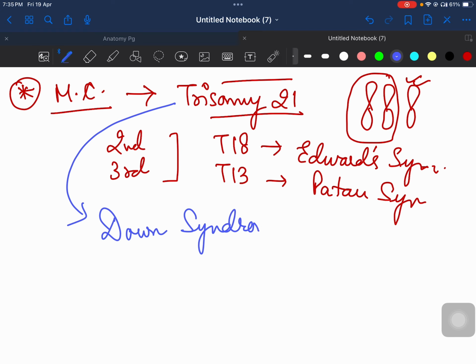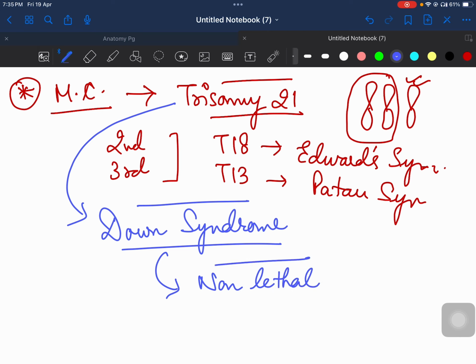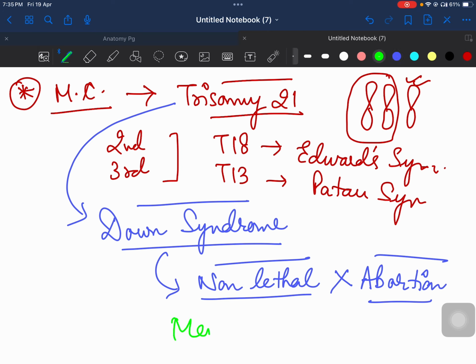Okay, so why is Down syndrome most common? This is because it is non-lethal. Non-lethal means it does not lead to any abortion of the fetus. So the fetus does not die in the womb because of trisomy 21, so all the babies will be born and then these babies will have morbidities in the form of mental retardation.